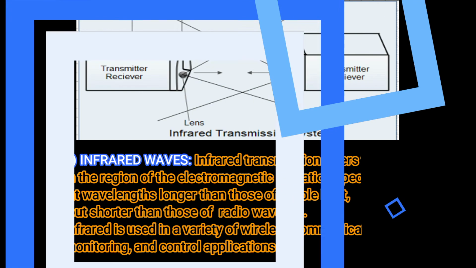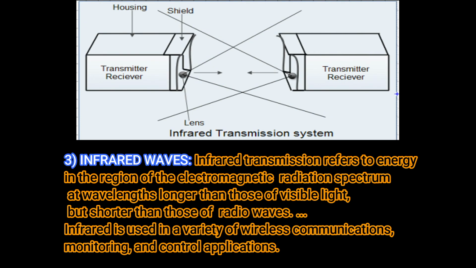Third is infrared waves. Infrared transmission refers to the energy in the region of the electromagnetic radiation spectrum at wavelengths longer than those of visible light, but shorter than those of radio waves. Infrared is used in a variety of wireless communication, monitoring, and control applications.